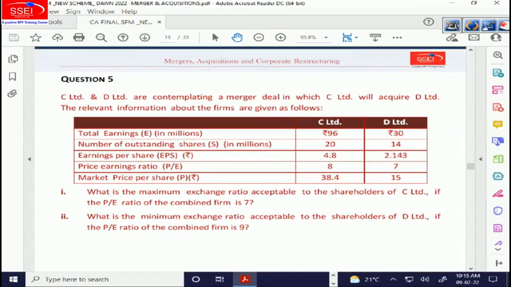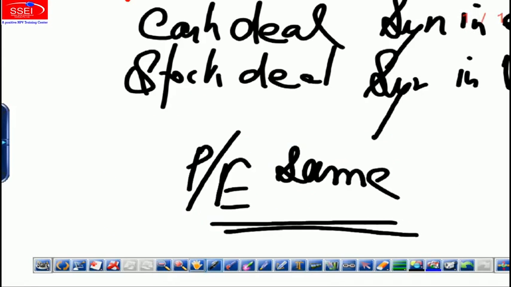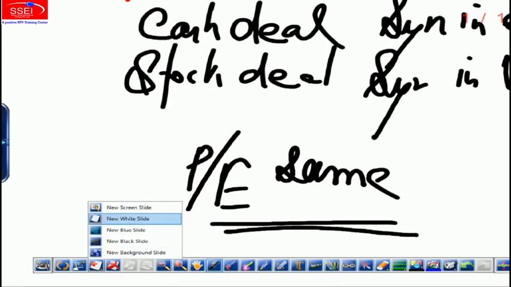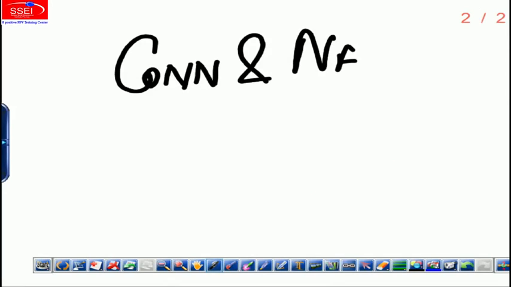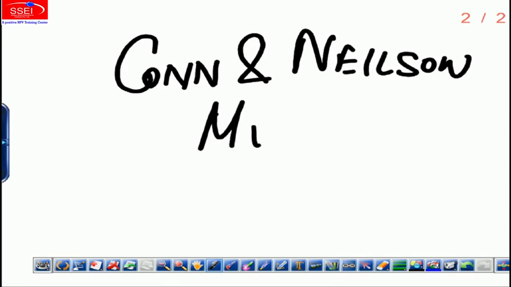Not this sum, but the topic was done in class by me as break-even exchange ratio, or the Con and Neelsen model. Although the institute does not use this name, this procedure is the Con and Neelsen model. What is it all about?